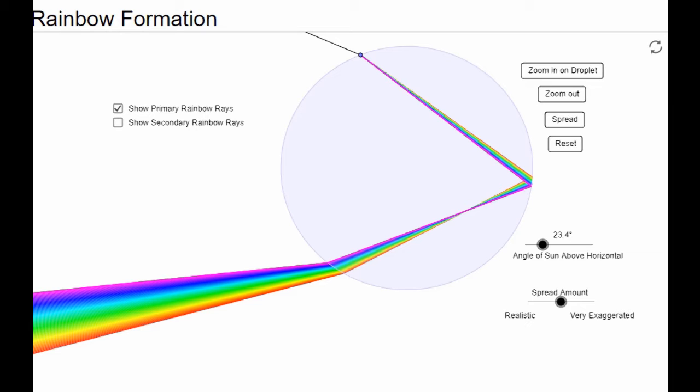You have to be very clear here. The primary rainbow will have red color at the top of the rainbow and violet color at the bottom of the rainbow. So this is about the primary rainbow, which will always be brighter. See, the colors are very bright.